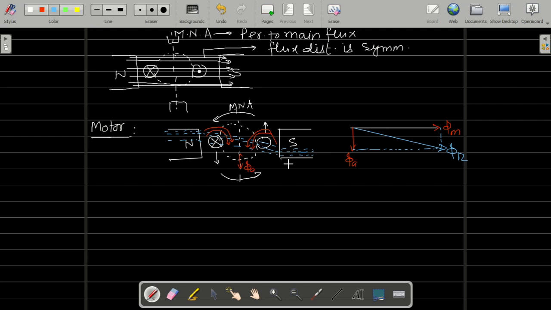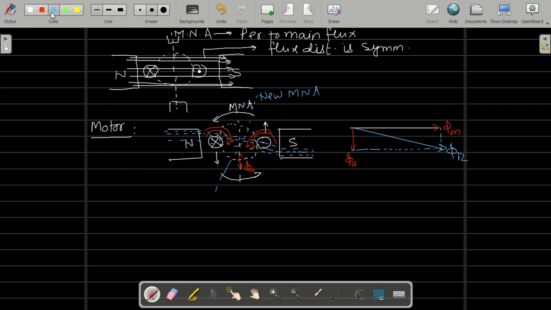So this is happening in case of motor. Same thing will happen. अच्छा, अभी ये प्रॉब्लम क्या होता है? मैग्नेटिक न्यूट्रल एक्सिस क्या होती है? I told you already, perpendicular to the main flux. अगर ये main flux यहाँ है एयर गैप में, तो magnetic neutral axis will be perpendicular to this. So magnetic neutral axis will be here, new MNA. Clear? So this will happen in case of motor.